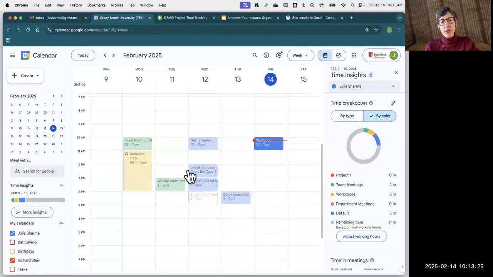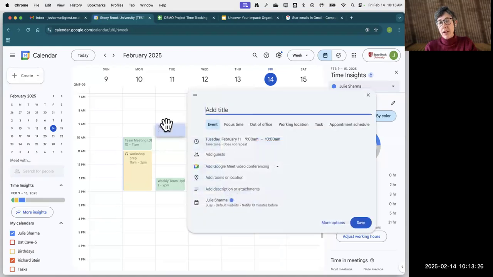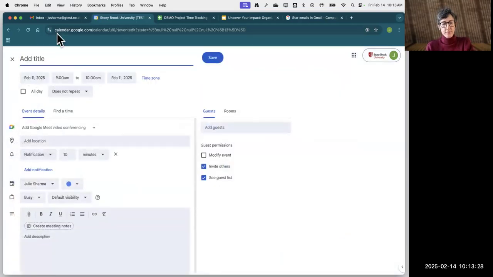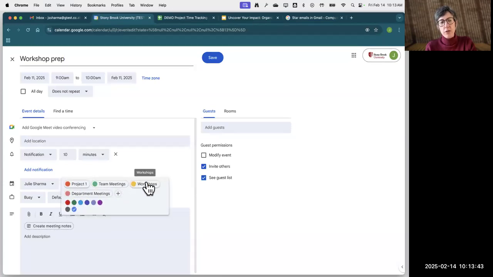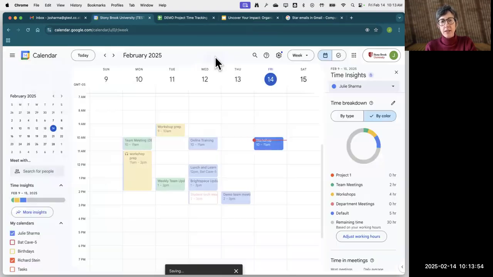All right, so if you are actually creating an event or editing an event, I'm going to say this one is workshop prep. You can add the colors down here. So where it says the calendar name and you see the default color, when you click on that, you can select the coding or what type of event this is from here. You can also add another event. I'm going to go ahead and make this a workshop type also and click on Save.